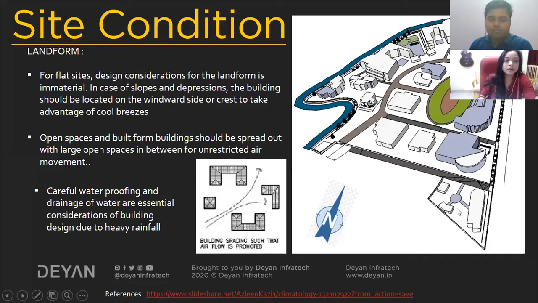Apart from that, careful waterproofing and drainage of water are essential considerations of a building design. And again, our site is in Assam, so heavy rainfall is a major issue. We have considered a few of the issues, and according to that, we have come up with our design solutions. For heavy rainfall, proper rainwater harvesting in all the building blocks has to be done, so that water doesn't get clogged inside the site, and at the same time, we can make use of the waste water.